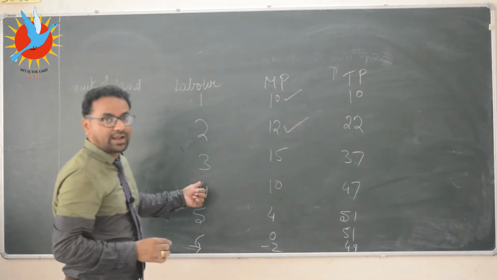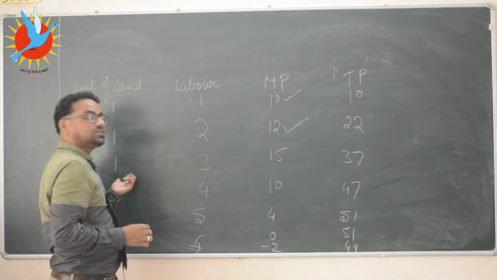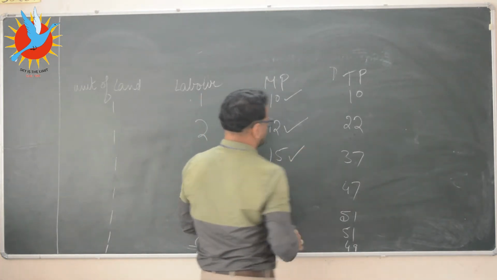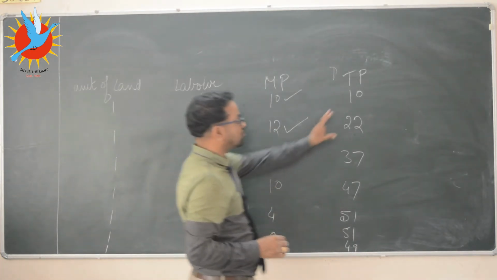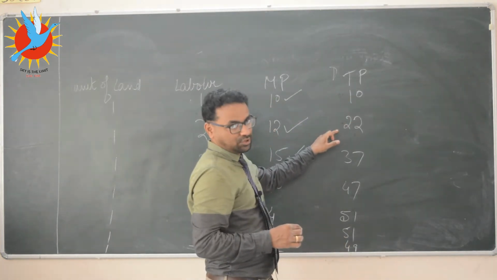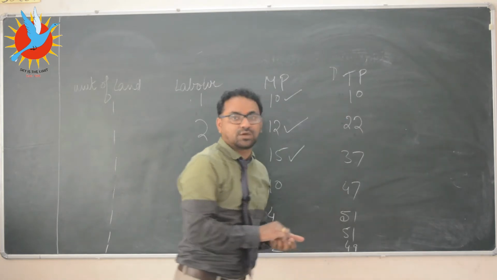Now when we have added the third labor on the same piece of land, he has given us increasing output, that is 15. So total product was 10, then 12 was added, it has become 22, and then 15 was added, it has become 37.